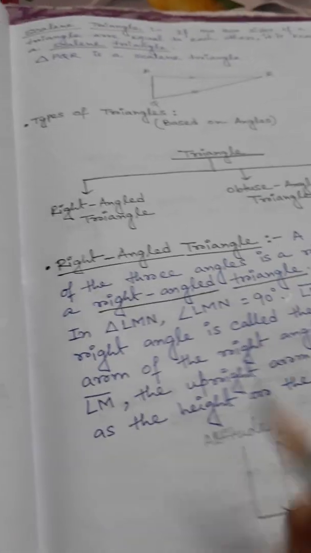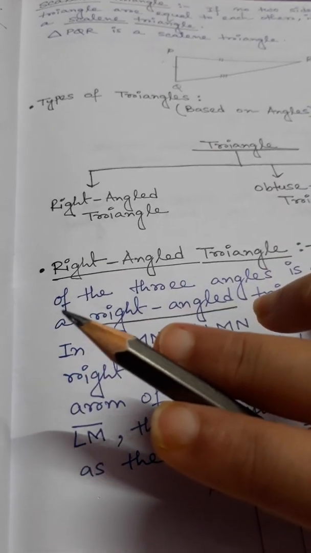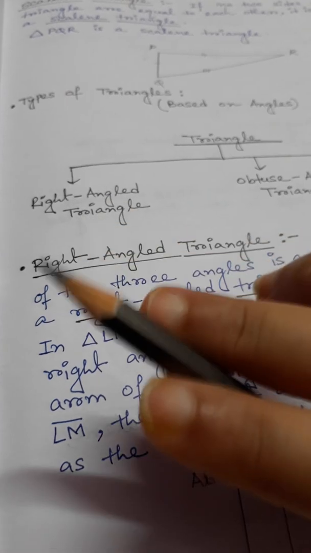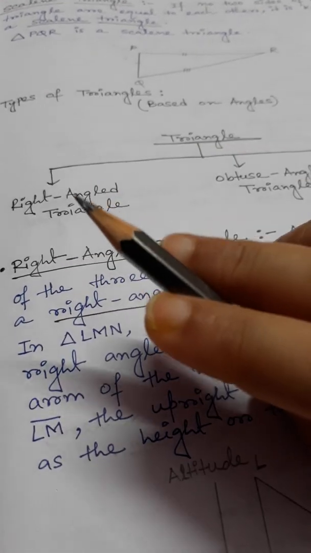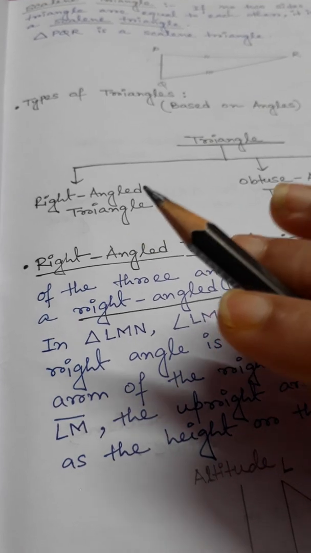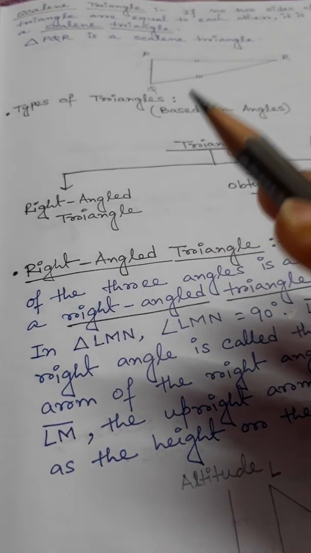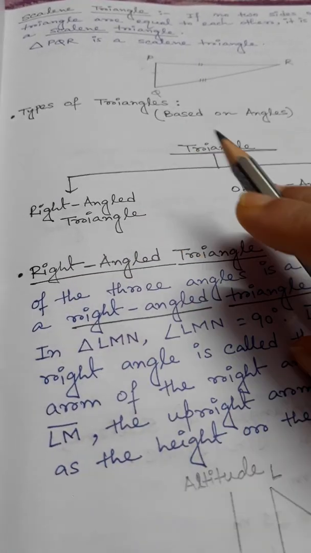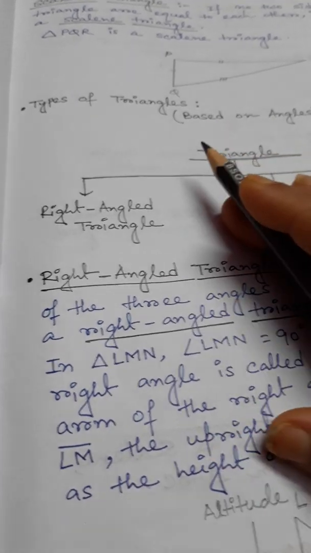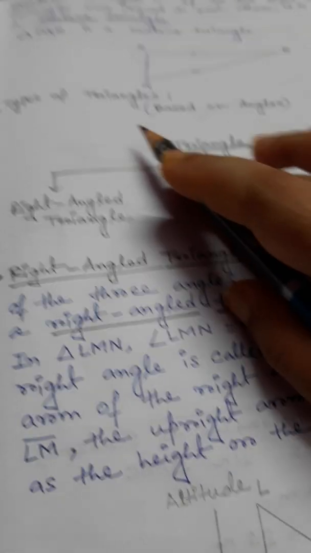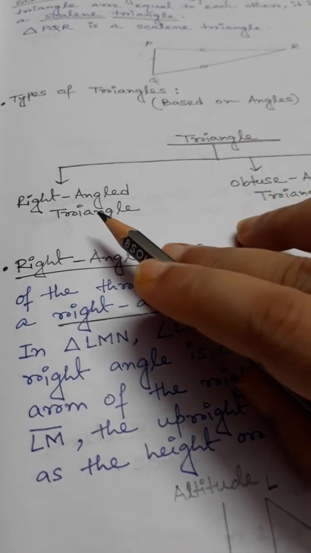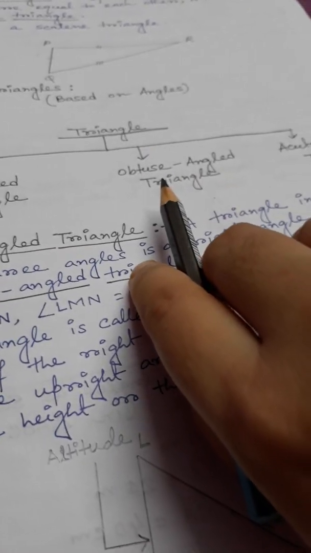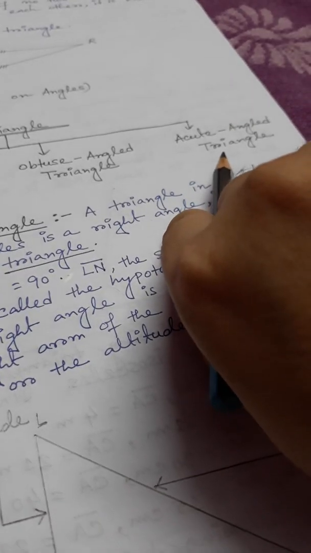Okay, let's see the types of triangles. Before that, equilateral, isosceles and scalene are the three types of triangle based on their sides. But triangles can also be classified based on their angles. Okay, so based on their angles, a triangle can be classified into three types. The first one is the right angle triangle, the next one is the obtuse angle triangle, and number three is the acute angle triangle.